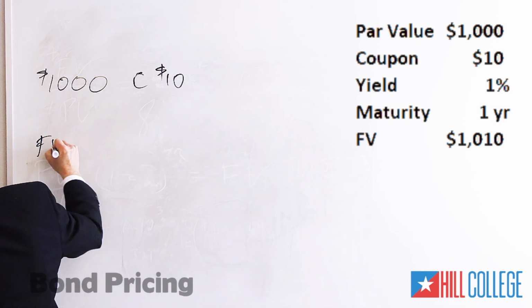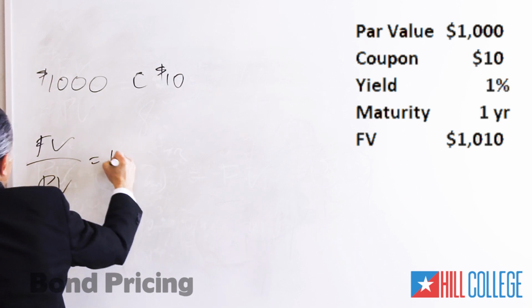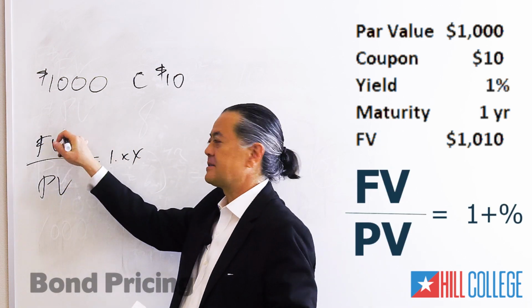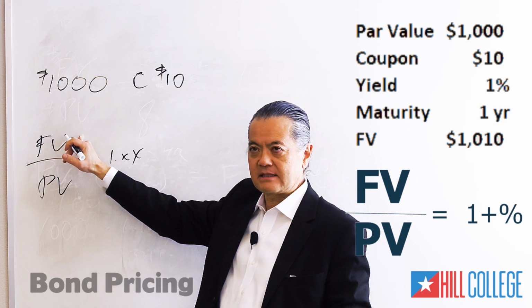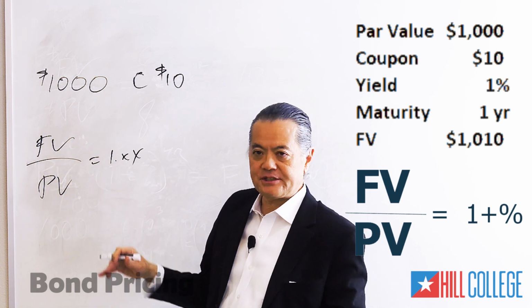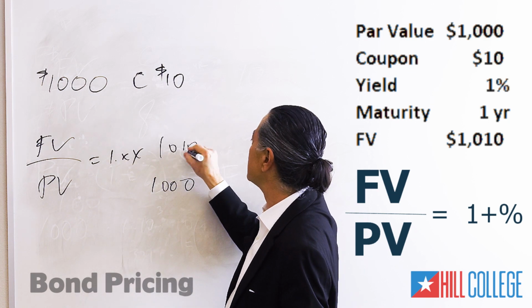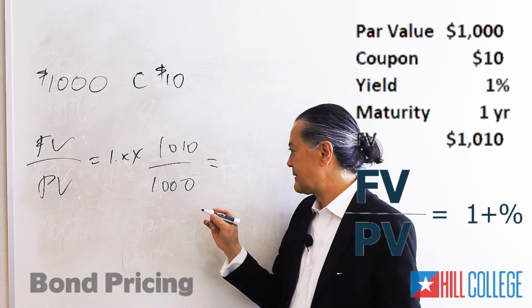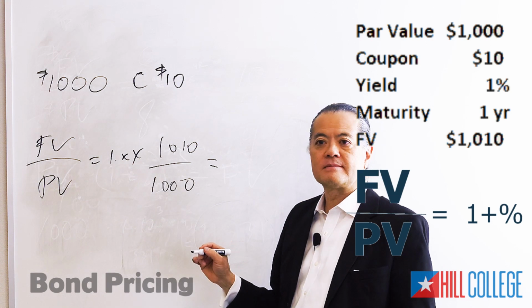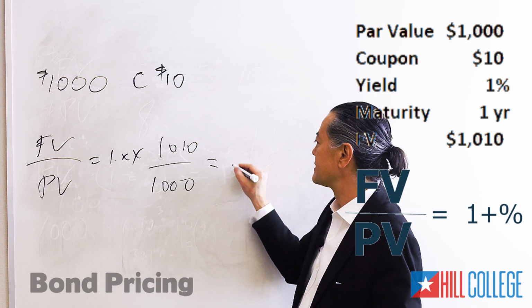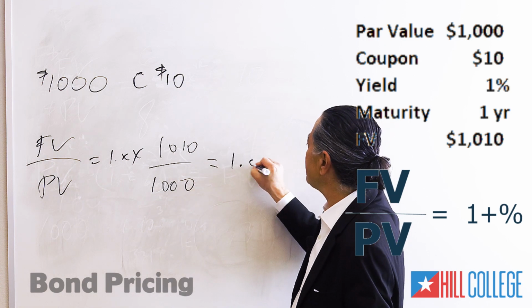If you use your formula again, you start out with 1,000, you end up with 1,010. What's your ratio? Somebody calculate this. 1.01.